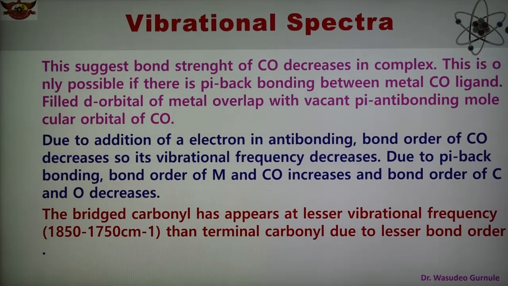In this case, the filled d orbital of the metal overlaps with the vacant pi antibonding molecular orbital of CO. Because of this addition of electrons in the antibonding molecular orbital, the bond order of CO decreases.